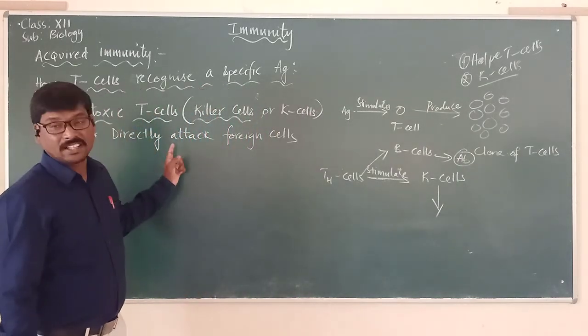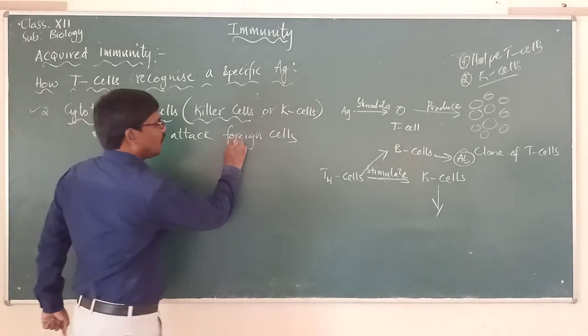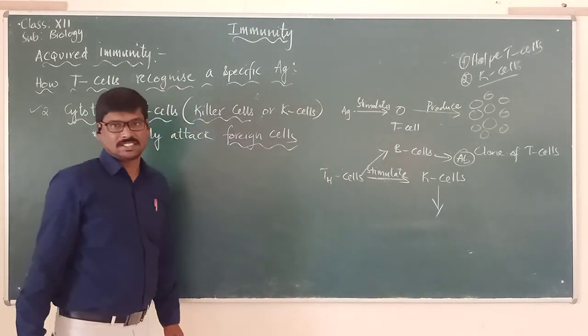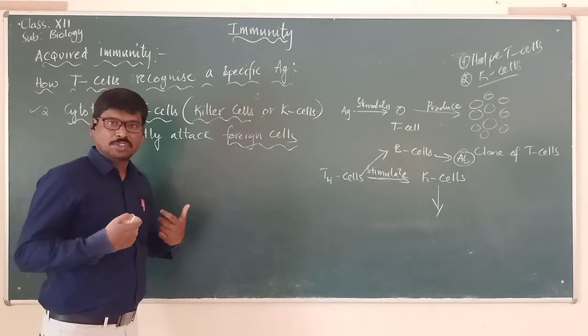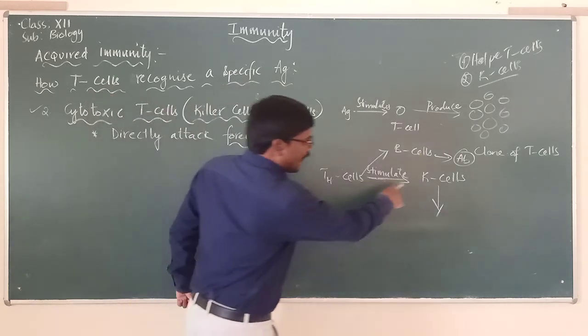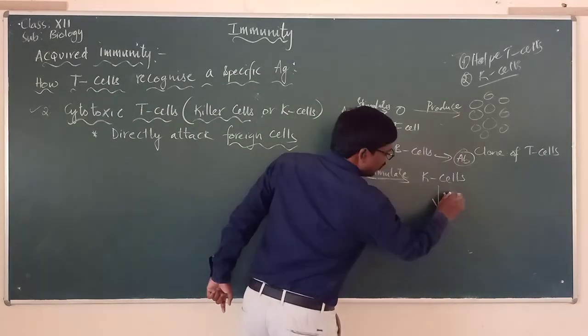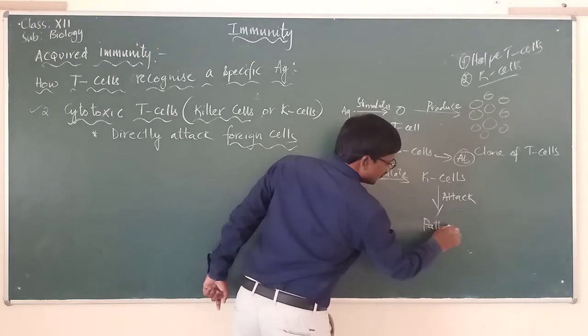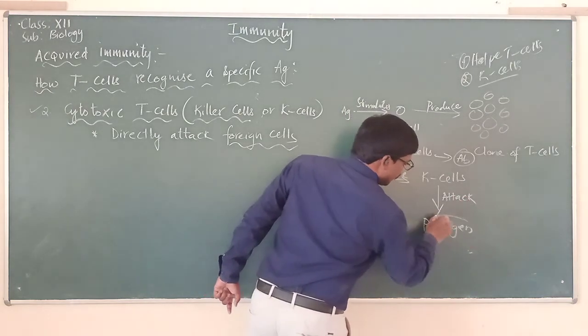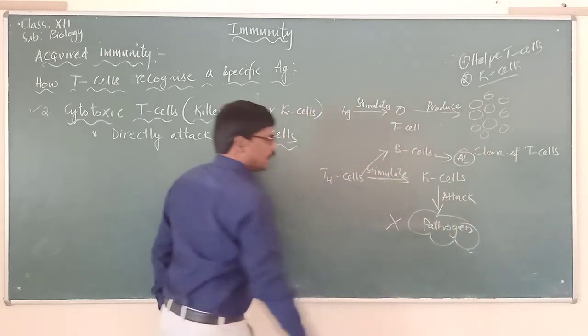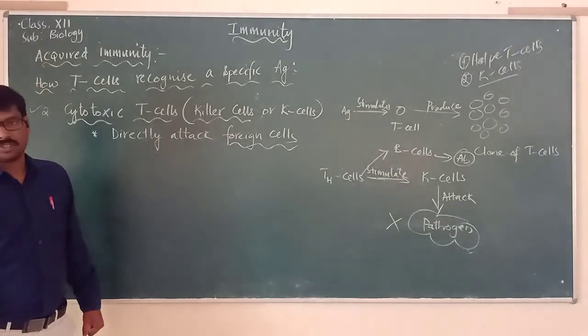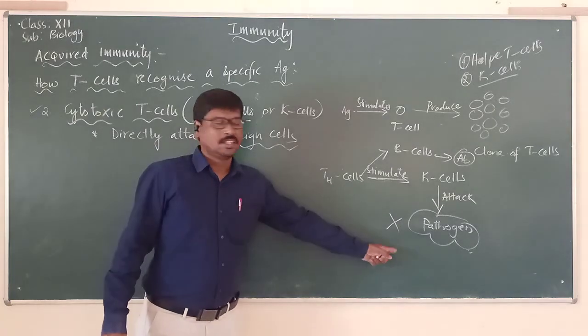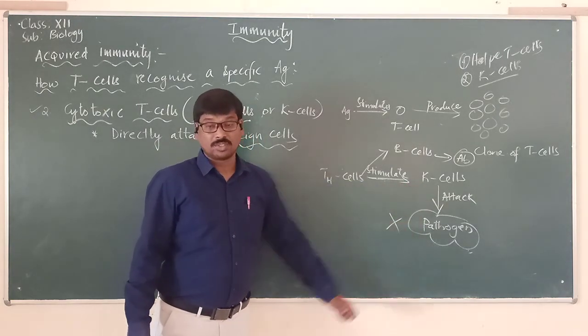They go and directly attack the microorganism, which we are calling here the foreign cells, non-self cells. They do not belong to our body. So K cells go and attack the pathogen and destroy this particular pathogen. How do they destroy this pathogen? How can the K cells destroy the pathogen?